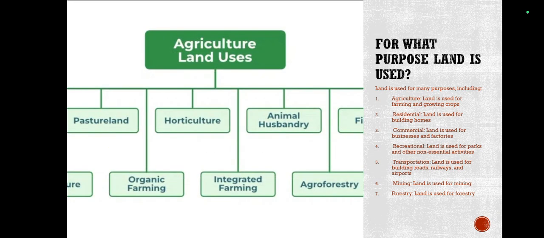Now, for what purpose is land used? Again, that is land use. Land can be used for many purposes. Land use is the term used to describe how humans use land for economic as well as cultural activities, right? So land use is influenced by various physical factors like climate, soil, topography, minerals and water availability. Again, land use can differ between public and private lands.